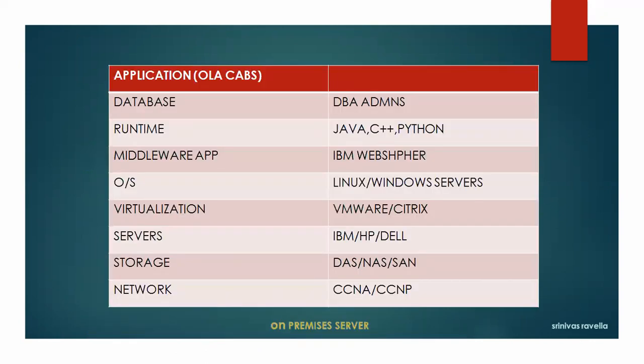This I explained to you. Physical network, physical storage, physical servers, which I told you means hardware. On top of that, virtualization. On top of that, the Linux or Windows platform, middleware, applications, and runtime programs like Java and C++ where you are developing your software. On top of that the databases. Finally, you get the application. These are called on-premises servers. On top of this, cloud is implemented.